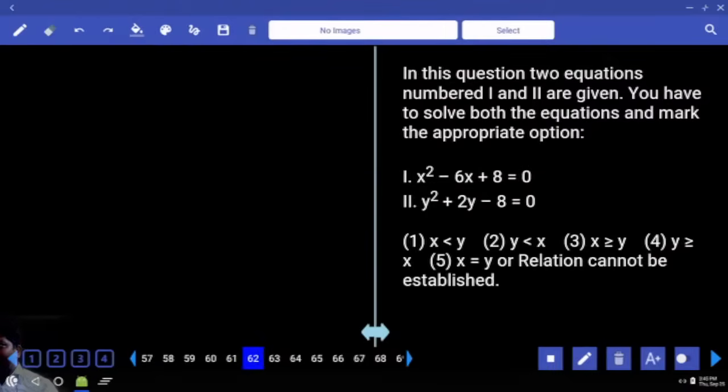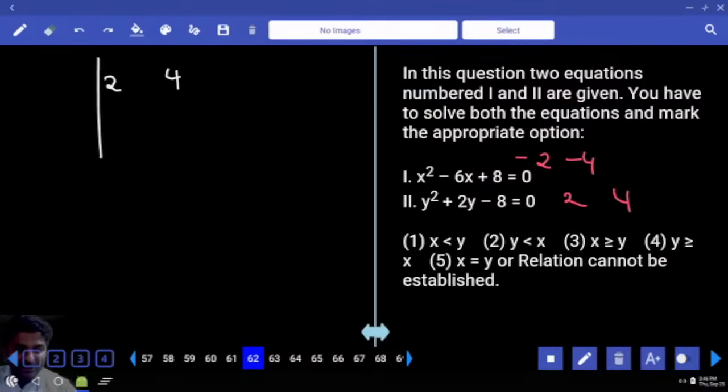Product must be 8, sum must be 6: 4 times 2, or minus 2, minus 4. Product is positive, sum is minus 6, then the factors are 2 and 4. Again product is 8, but the sum is such that one of the numbers must be negative. Sum must be plus 2, so I will take minus 2 plus 4. Then the factors are 2 and minus 4.